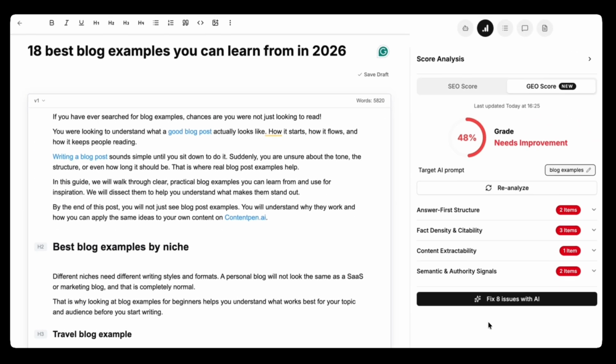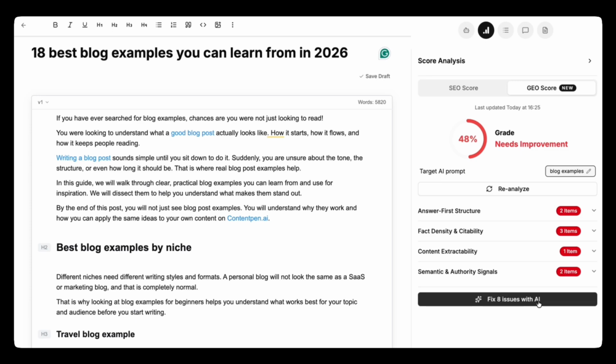The good part, thanks to Contentpen, is that every one of those issues has a concrete fix attached to it. So instead of guessing how to rewrite this or spend time over it, I know exactly what to add, where to add, and I can do it with just a single click. It's this simple. Check this out.